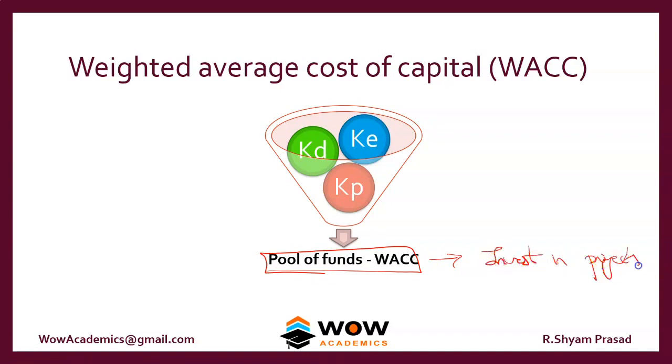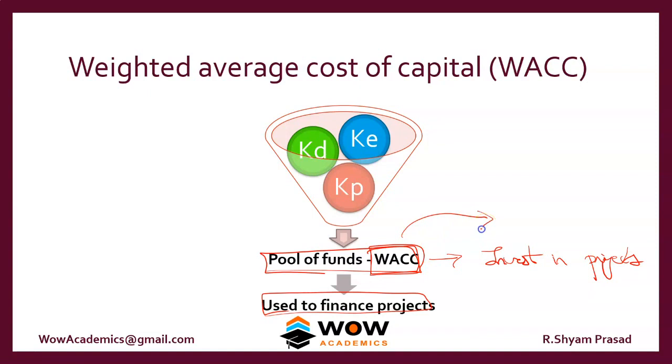If this pool of money is used in projects, then the WACC is the appropriate rate at which the projects should be discounted. So the WACC is the discount factor. We don't use the KE, KD, KP as a discount factor. We use the WACC as a discount factor.